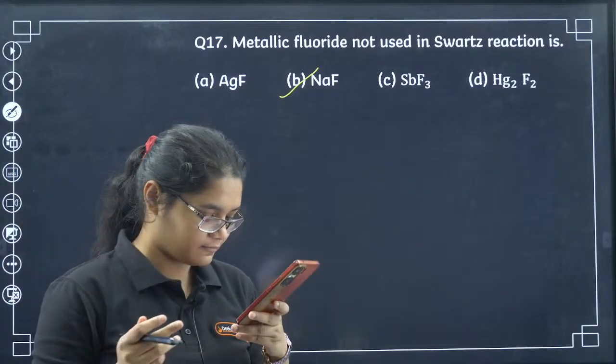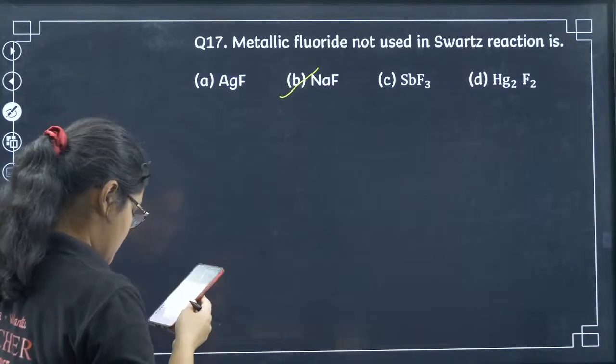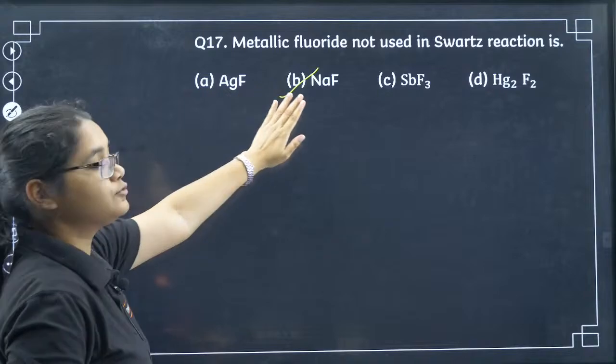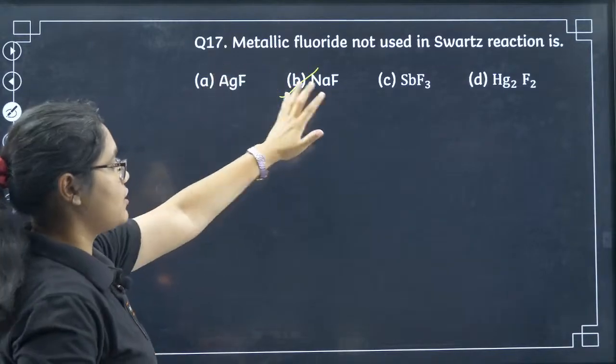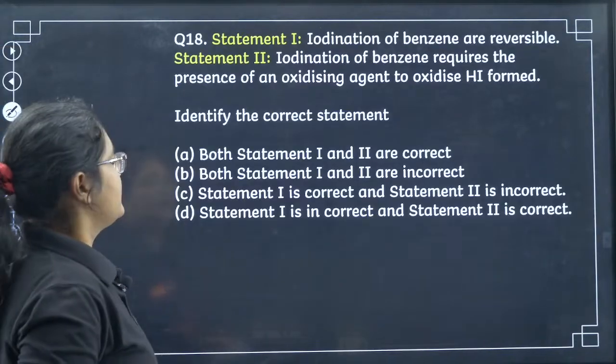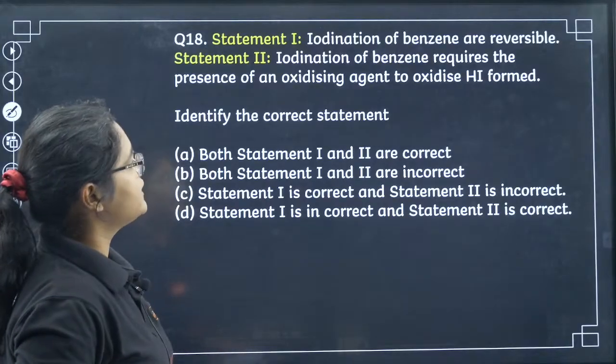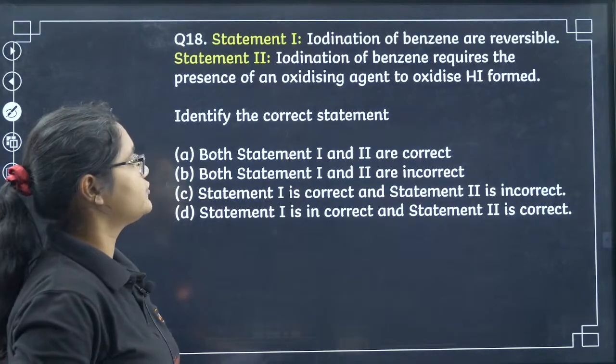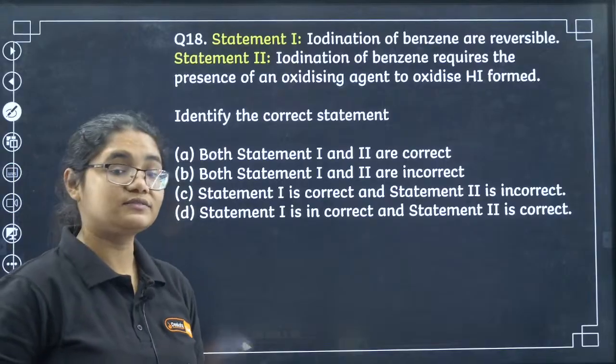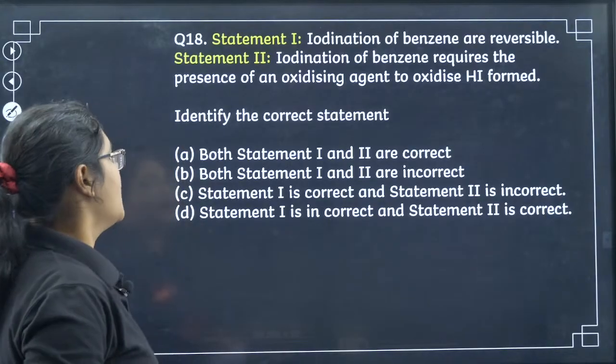Yes, Nikita, Sudhanva, Saundarya, Avishkar, Neon has given the correct answer. Okay, sodium fluoride is not used. All other metallic fluorides are used. Next, iodination of benzene is reversible. Iodination of benzene requires the presence of an oxidizing agent to oxidize the HI formed.